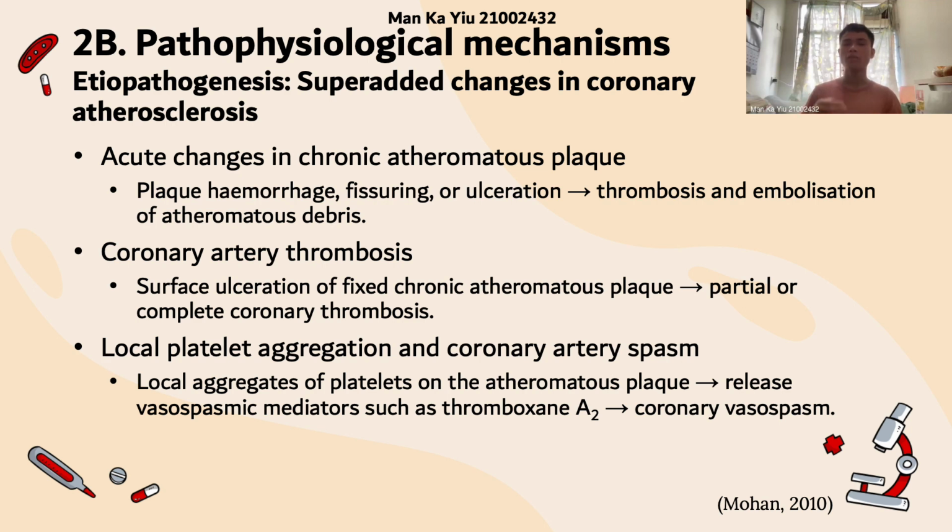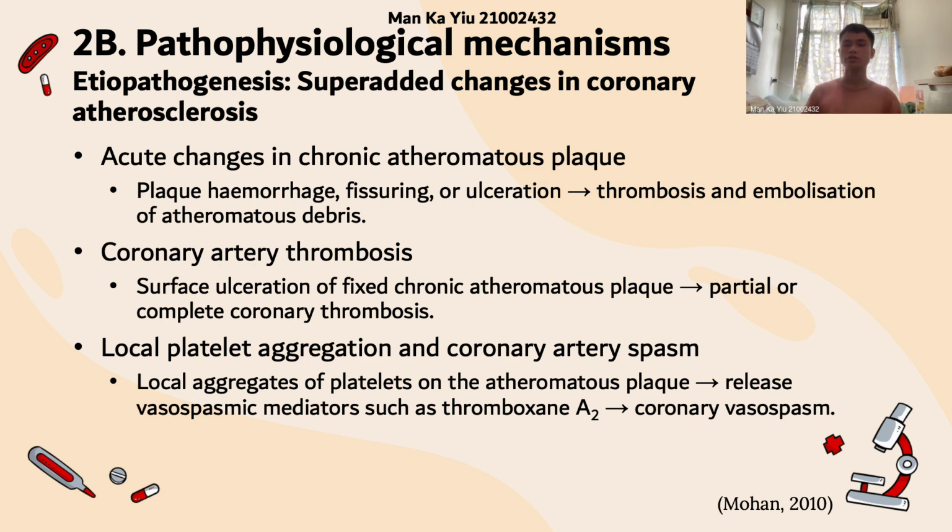I have just talked about chronic atherosclerosis, and now let's move on to the superadded changes on chronic atherosclerosis. The first change is acute change in chronic atheromatous plaque. The changes, like plaque hemorrhage, cause thrombosis and embolization of atheromatous debris.